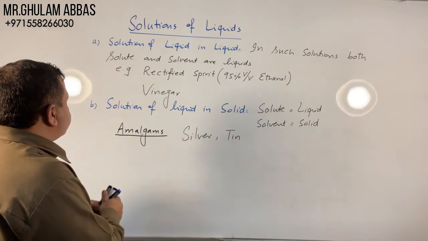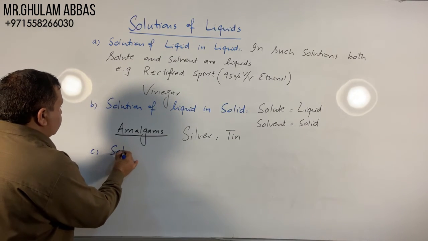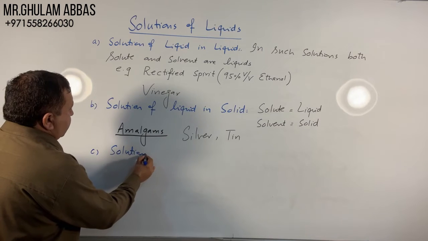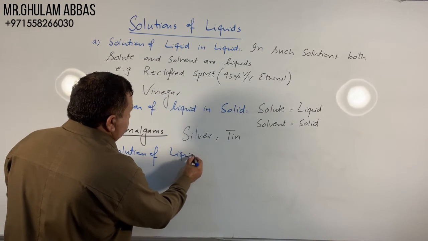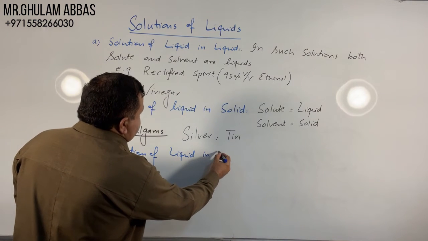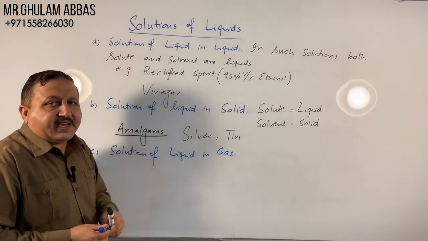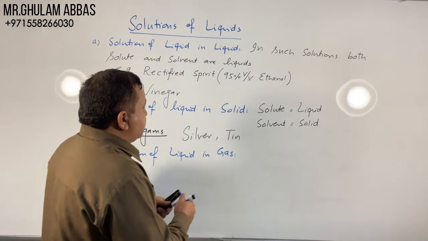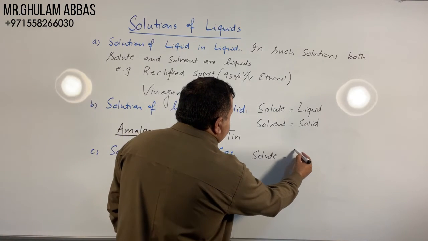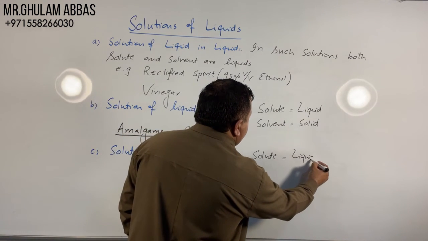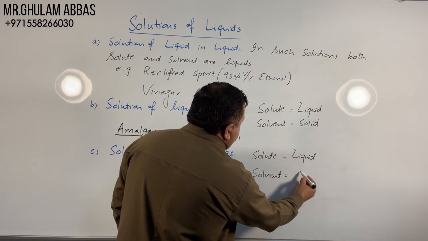The last type of solutions of liquids are C part, solutions of liquid in gas. In such solutions, solute is liquid and solvent is gas.